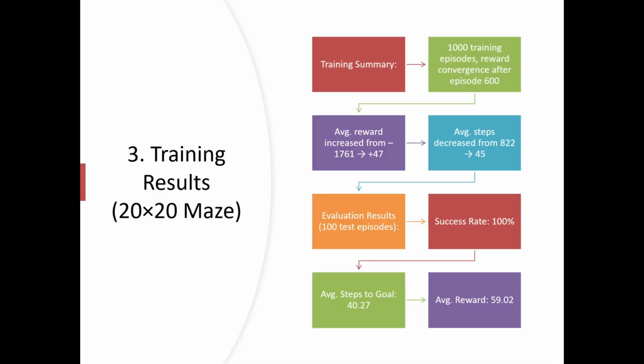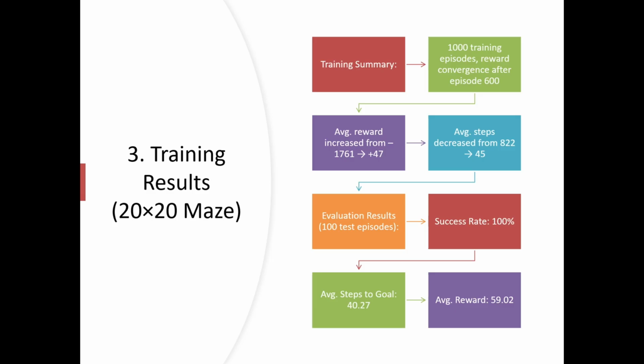The training results on a 20x20 maze. We had 1,000 training episodes and reward convergence after episode 600. The average reward increased from 1761, which was a plus 47 from the previous experimentation, and the average steps decreased from 822.